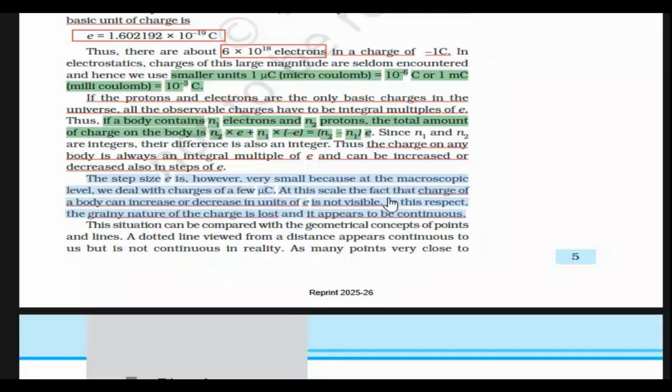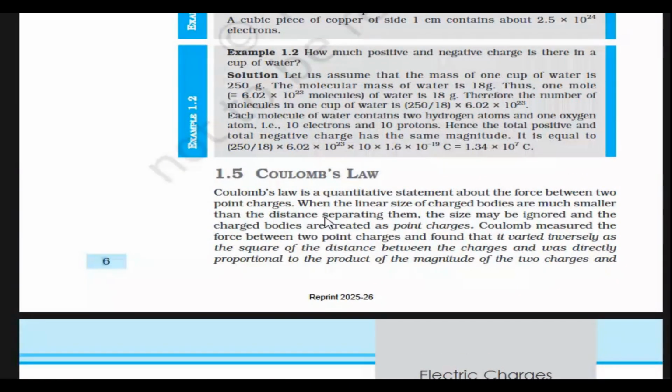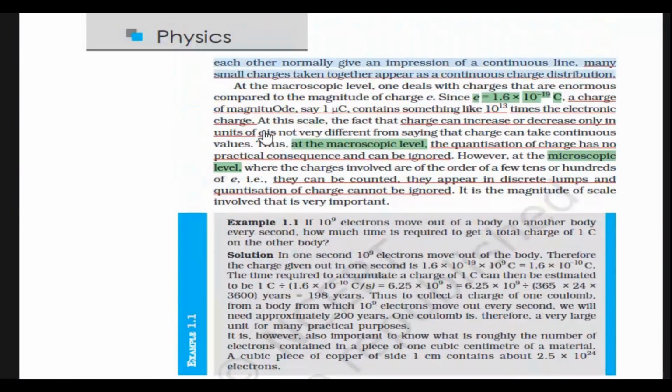At this scale the fact that charge of a body can increase or decrease in units of e is not visible. In this respect, the grainy nature of the charge is lost and it appears to be continuous. This situation can be compared with the geometrical concepts of points and lines. A dotted line viewed from a distance appears continuous to us but is not continuous in reality, as many points very close to each other normally give an impression of a continuous line. Many small charges taken together appear as a continuous charge distribution.